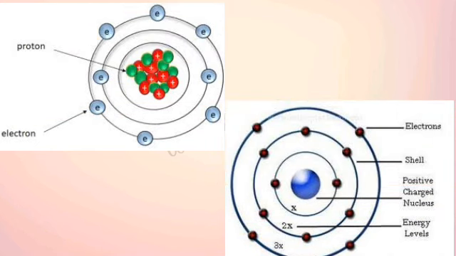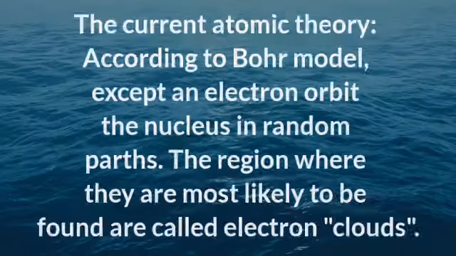These are some pictures displaying Niels Bohr's atomic structure or atomic theory, electrons and proton.